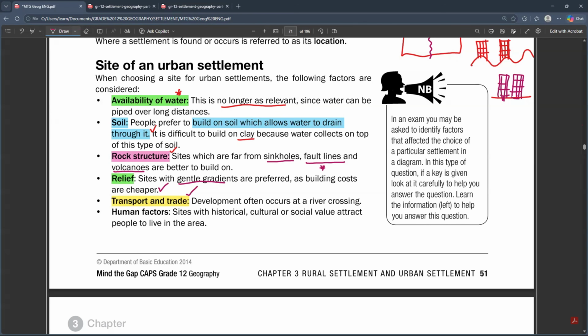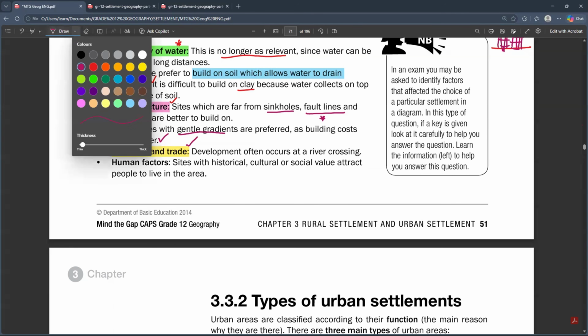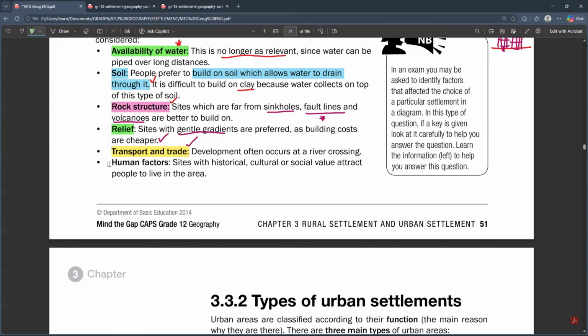Okay. And one of the other things that we can look at is also the human factors or the historic factors. What are the historic factors that can affect this whole thing? Basically, each and every area has got its own politics.